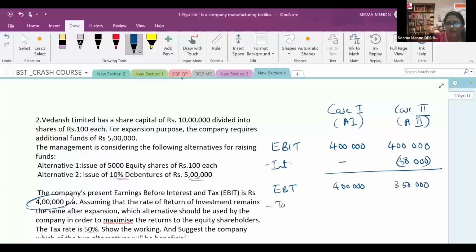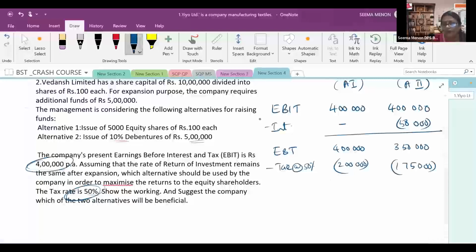Now we have to subtract the tax. The tax rate is given in the question as 50%. So 50% of 4 lakh is 2 lakh rupees. Here, 50% of 3 lakh 50 thousand will become 1 lakh 75,000. So we get earning after tax: 2 lakh here, and here it is 1,75,000.